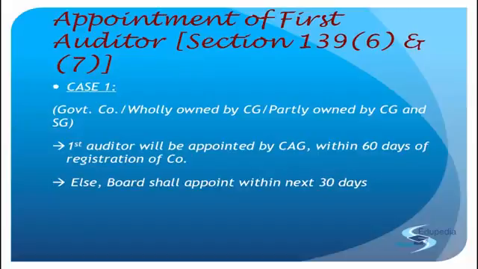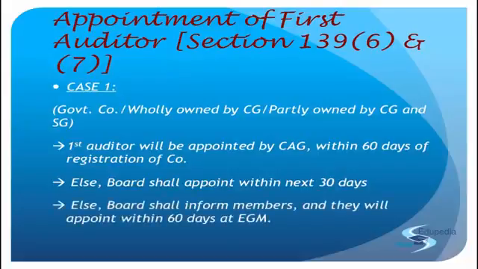But in case they are not able to appoint an auditor in the next 30 days as well, then the matter shifts forward to the members, because they are the last resort. The board of directors shall inform the members: listen, 90 days have lapsed, 60 days with the CAG, 30 days with us, but we have not yet been able to appoint an auditor, so please suggest what to do. Then the members will say, okay, you take your seat, let us handle the situation. So the members will appoint an auditor in the next 60 days at the extraordinary general meeting that they will hold, and in that meeting they will appoint an auditor.